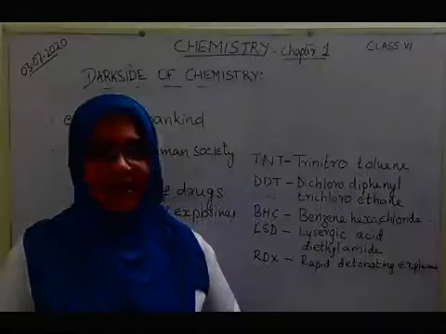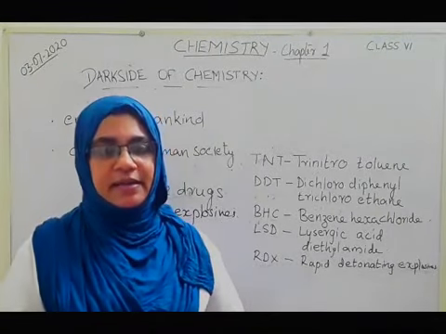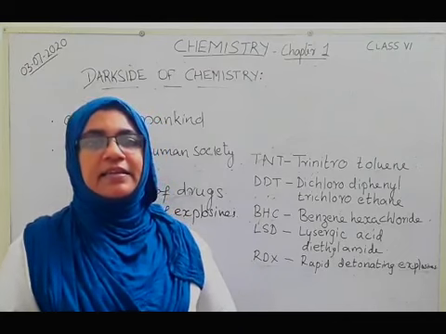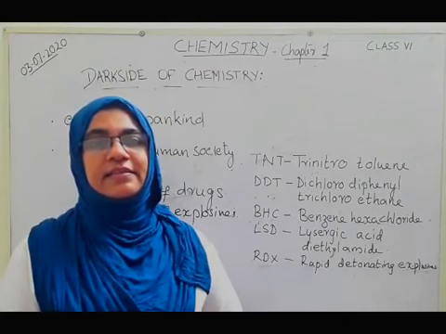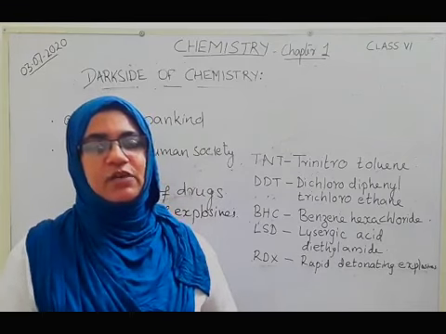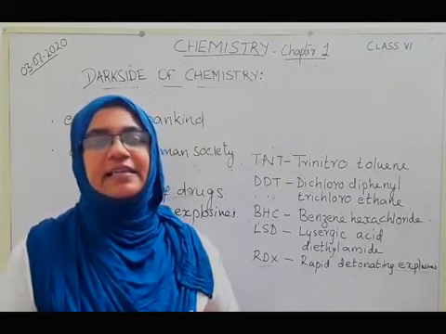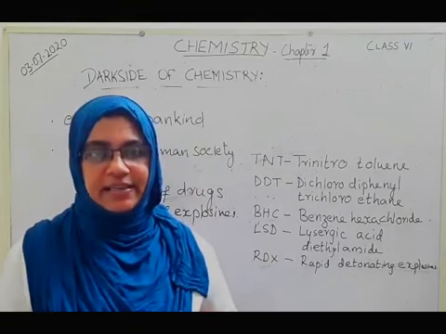The great scientist Alfred Nobel discovered the explosive dynamite, and he was called the merchant of death. The title given to that scientist was merchant of death. And he regretted his discovery in his later years.